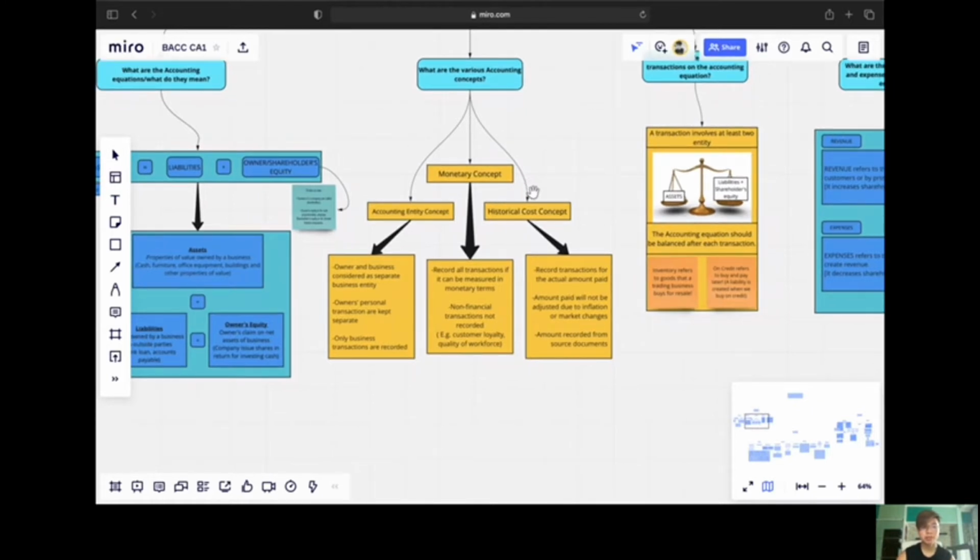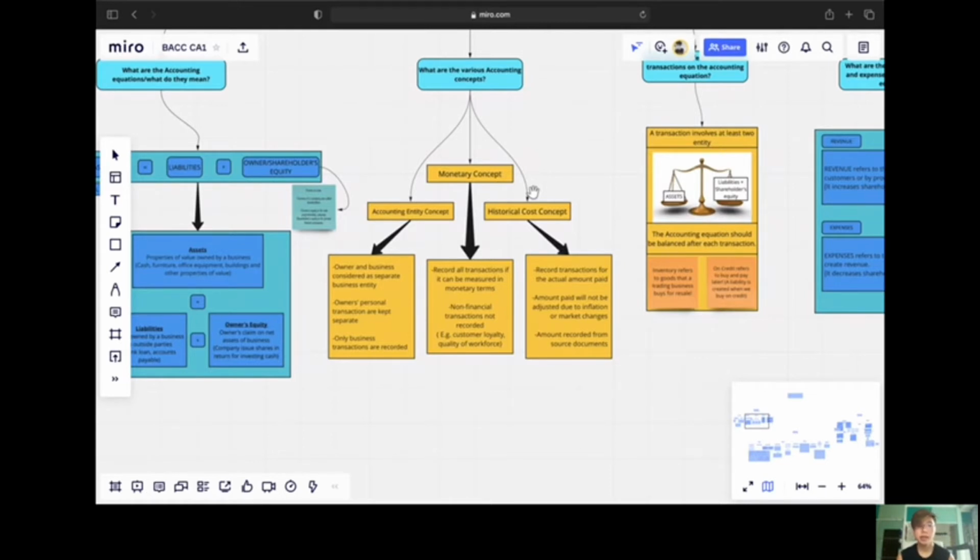The monetary concept states that all transactions, on the other hand, should be recorded if they can be measured in monetary terms, while non-financial transactions should not be recorded. For example, customer loyalty, quality of workforce, etc.